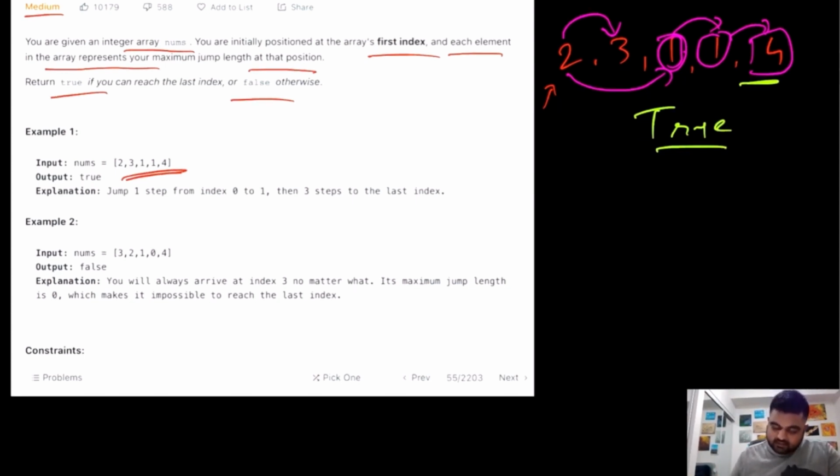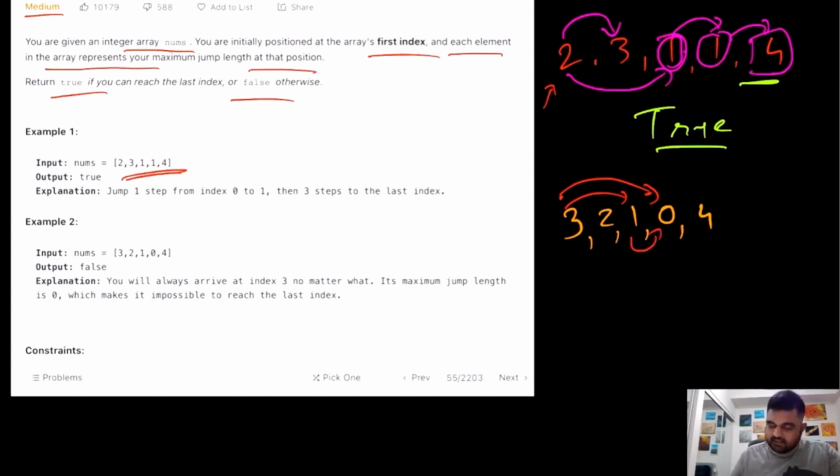Now let's take one more example. Suppose we are given input like this: 3, 2, 1, 0 and 4. If we check for the possibility, over here the maximum number of jumps we can take is 3 jumps. So if we take 3 jumps, we reach 0. From 0 we can't move anywhere forward. So rather than taking 3 jumps, we'll try to take 2 jumps. If we take 2 jumps, we end up over here, and over here the maximum we can take is just 1 jump. So again we end up at 0.